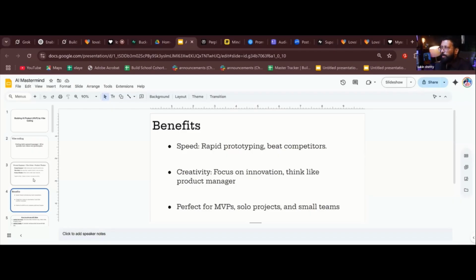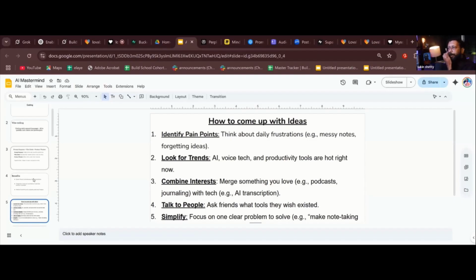Now you may have a question like, Sukin, how do you come up with these ideas? So I just want to cover that quickly. It could be your idea, like a pain point which you are facing. Identify the pain point. Think about daily frustration. Okay, right now I have a problem. So this is the problem I'm going to solve today and build a product in front of you and show you how I solve this problem.